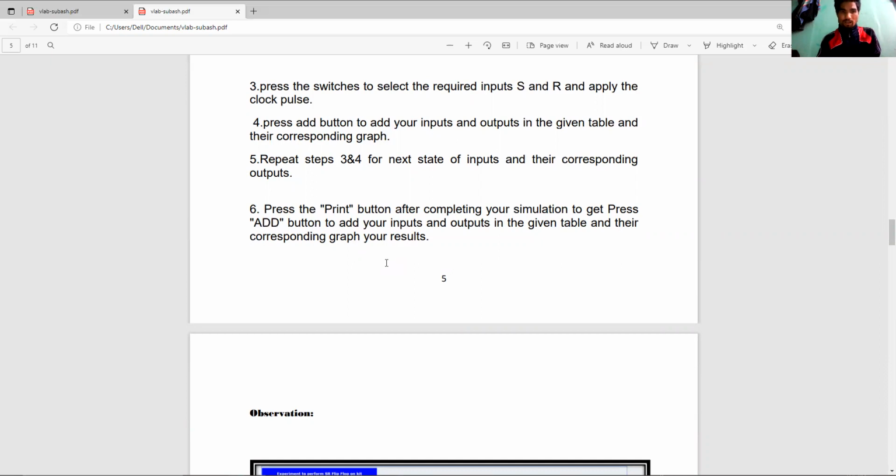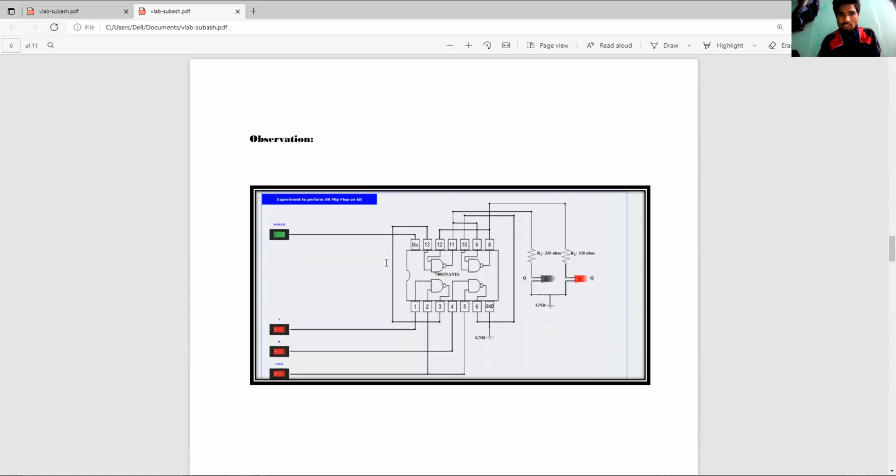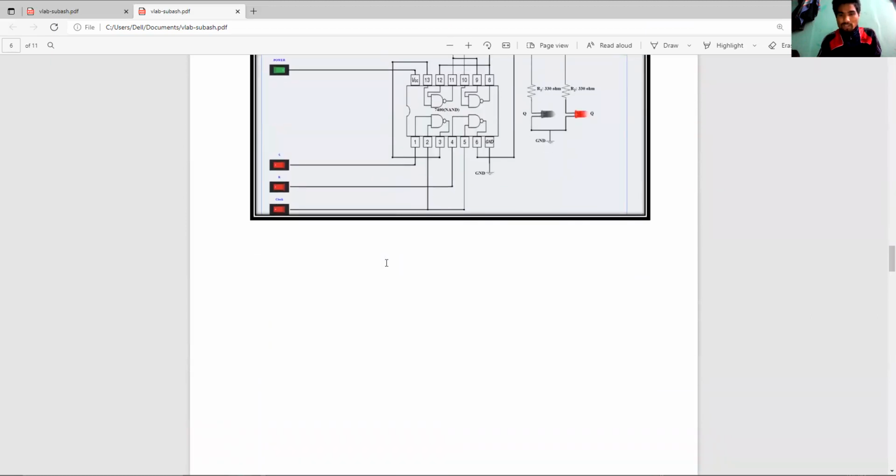And six, press the print button after completing your simulations to get your inputs and outputs in the given tables and their corresponding graphs, your results. So, figures and observations. The figures are here.